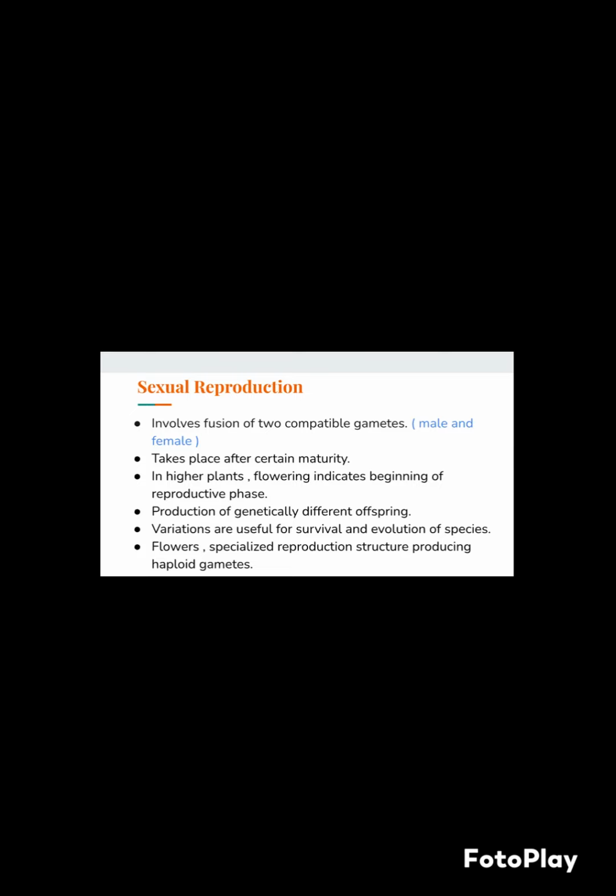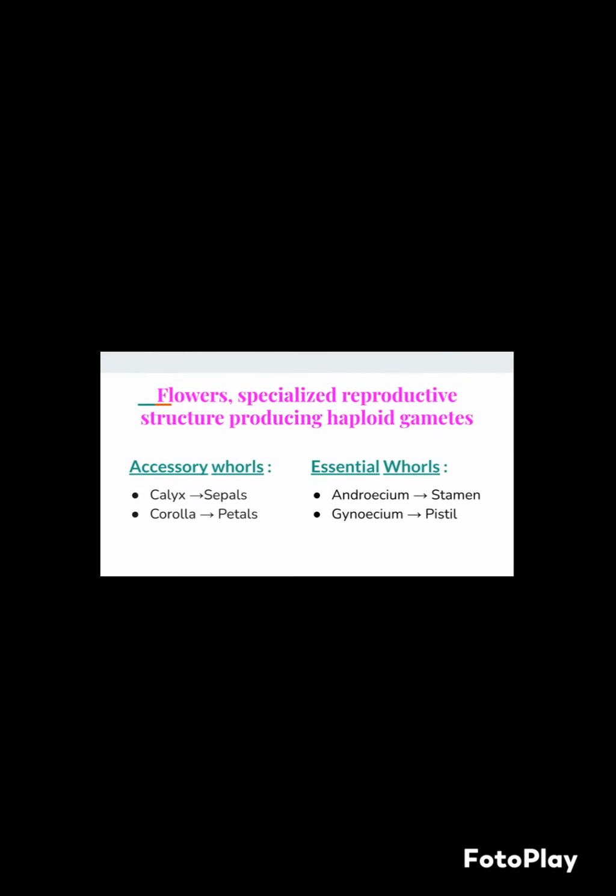Flowers are specialized reproductive structures producing haploid gametes. Accessory whorls: calyx made up of sepals, corolla made up of petals. Essential whorls: the male reproductive whorl of the flower is called androecium. An individual member of androecium is called a stamen. A stamen consists of filament, connective and anther.